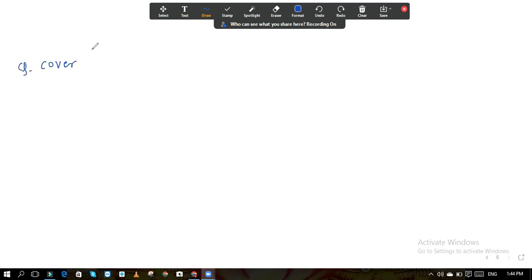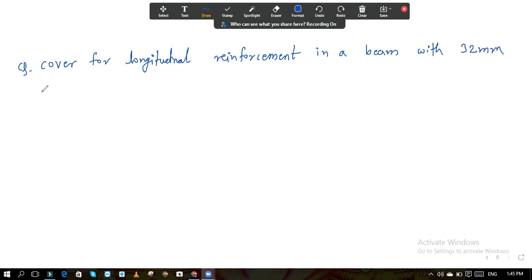Cover for longitudinal reinforcement in a beam with 32 mm bars and 10 mm stirrups should not be less than.